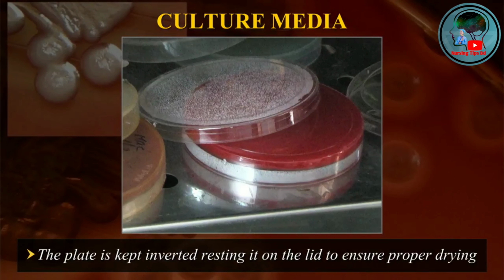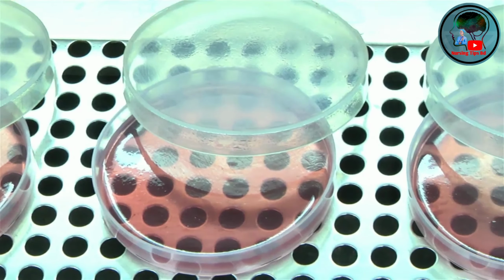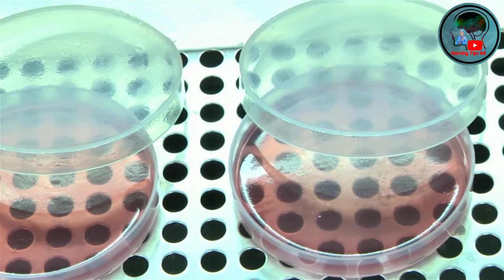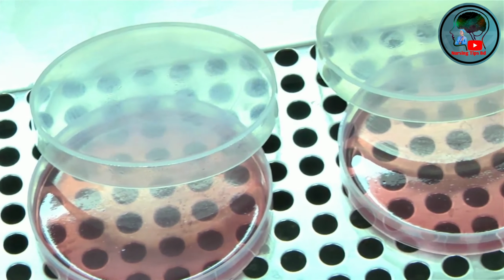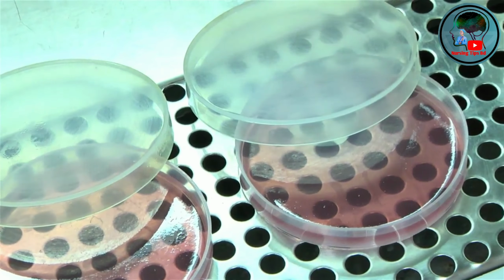The plate is kept inverted, resting it on the lid to ensure proper drying. All poured plates should have even depth and formed firm gel. The surface of the agar plates should be smooth and free from bubbles.